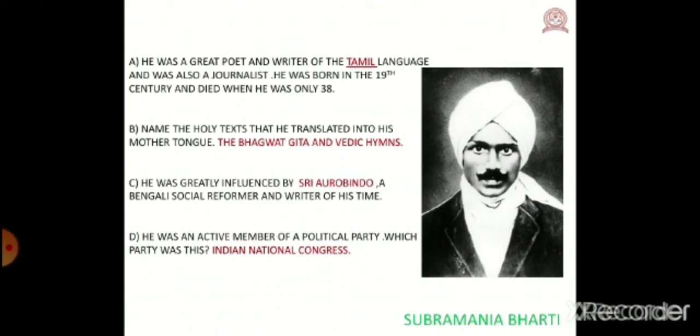B. Name the holy text that he translated into his mother tongue. What was that holy text? The Bhagavad Gita and Vedic hymns. C. He was greatly influenced by Sri Aurobindo, a Bengali social reformer and writer of his time. He was influenced by Sri Aurobindo. Okay? Sri Aurobindo was a Bengali social reformer and also a writer of his time.